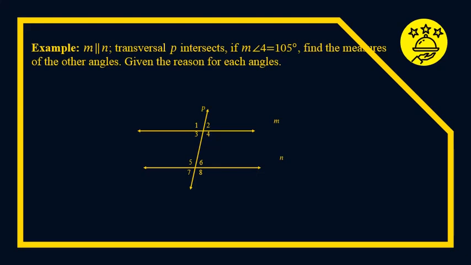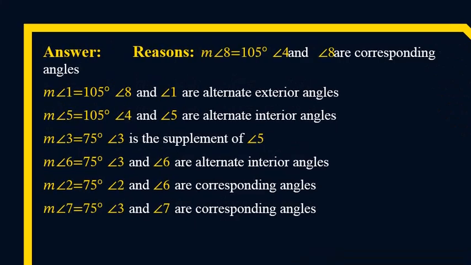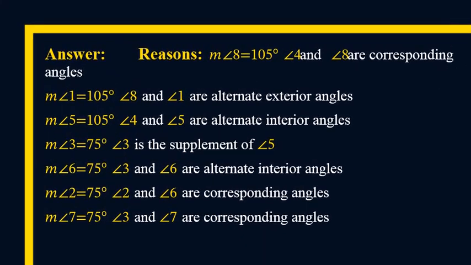We are going to find the measures of the alternate exterior angles, alternate interior angles, and the corresponding angles. So we have the measure of angle 8 is 105 degrees because it is the corresponding angle of angle 4. Next, the measure of angle 1 is 105 degrees, because angle 8 and angle 1 are alternate interior angles, so they have the same measures because they are congruent.